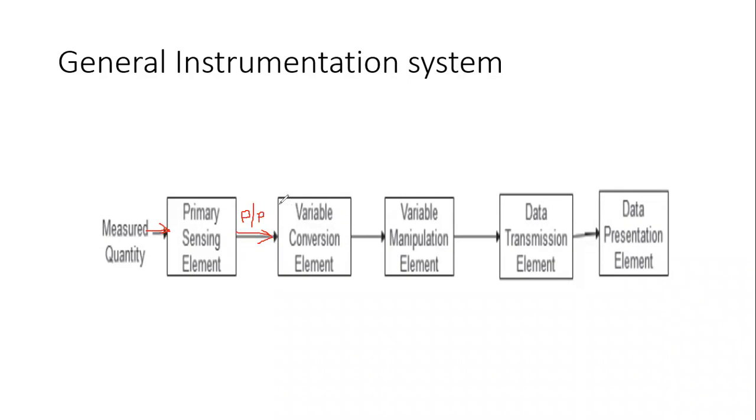For that we are using the variable conversion element, whose function is to convert any form of energy coming from this transducer into digital or any other form. Okay, the next one is the signal manipulation element.